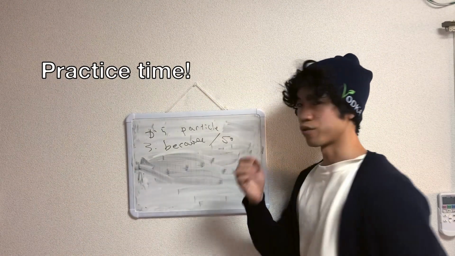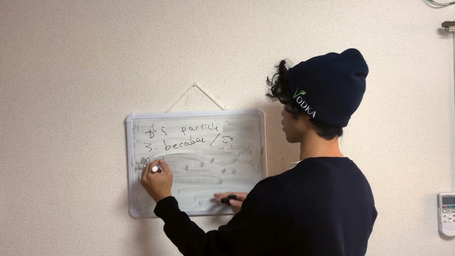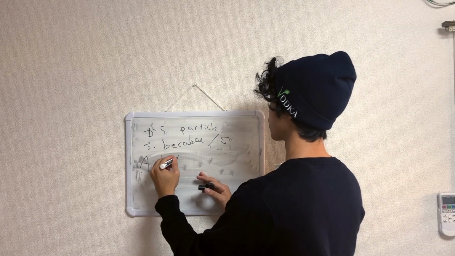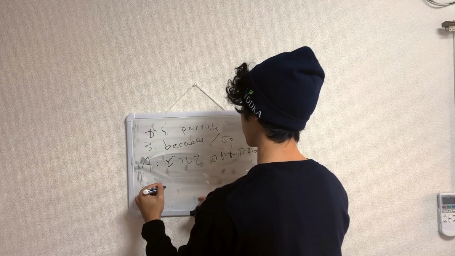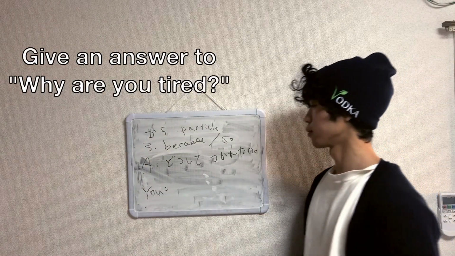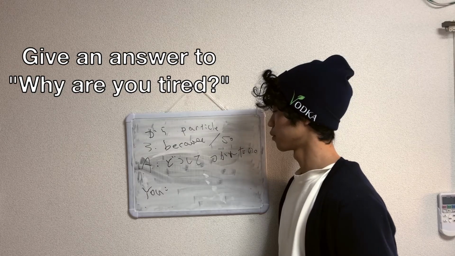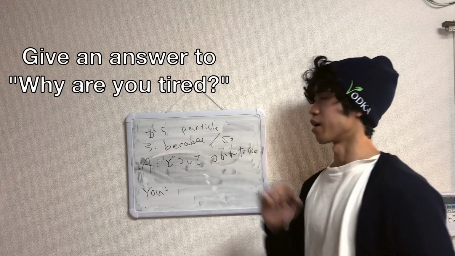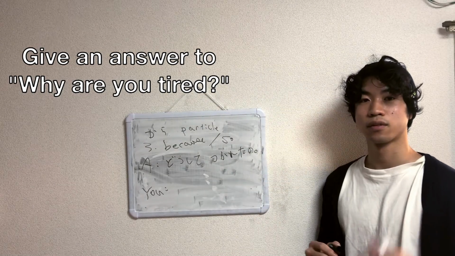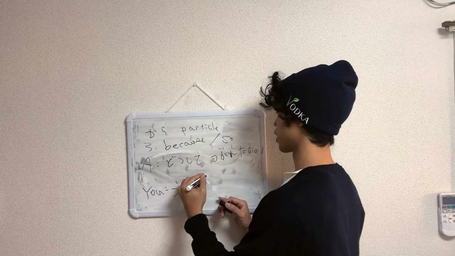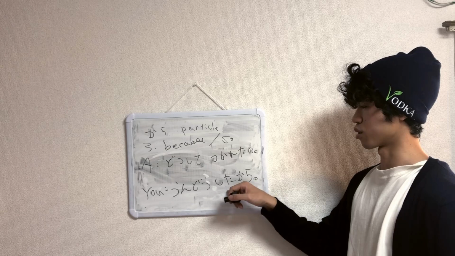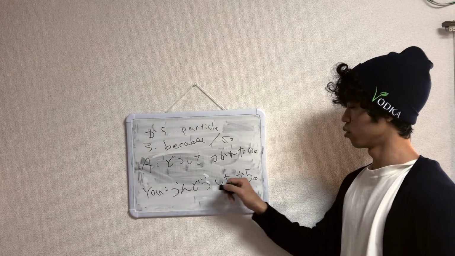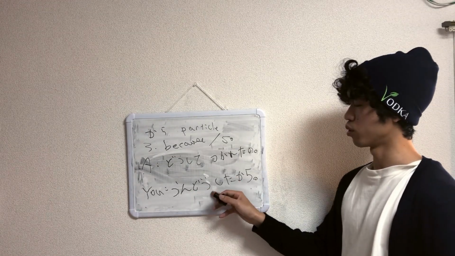So let's say you're very tired. Person A asks, どうして疲れたの? Why are you tired? Whatever your answer might be. Just think for a second. Why are you tired? My answer, 運動したから。Because I worked out. I exercised. 運動した. する, past tense した, and 運動 is exercising.